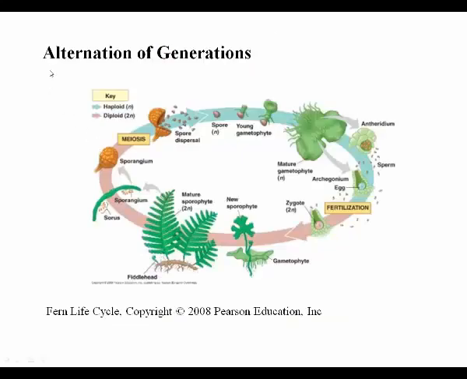Then there are the organisms that go through both diploid and haploid stages and undergo both asexual and sexual reproduction. The fern that you're used to seeing is in the diploid state. The diploid cell within this mature sporophyte goes through meiosis to produce haploid spores. The haploid spores germinate to produce a haploid individual called the gametophyte.